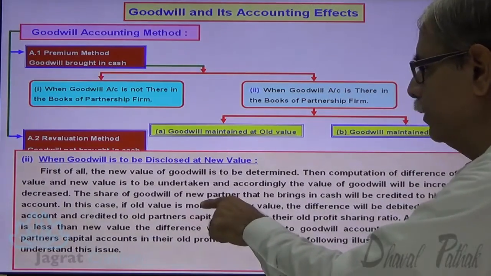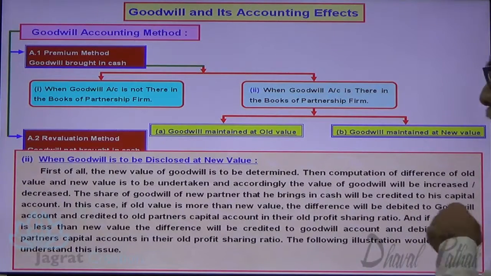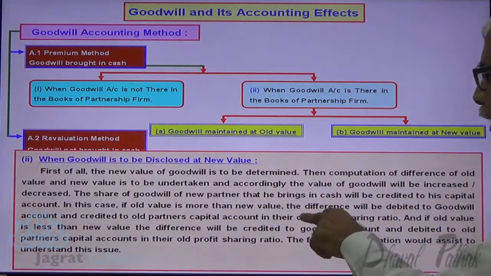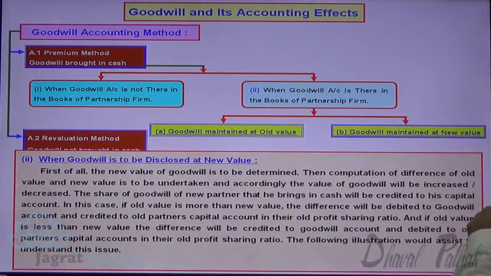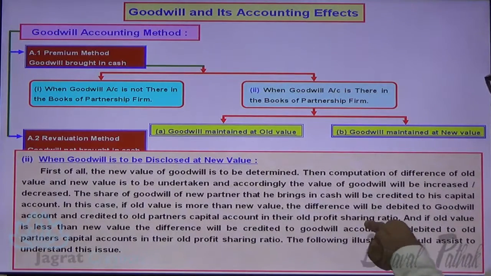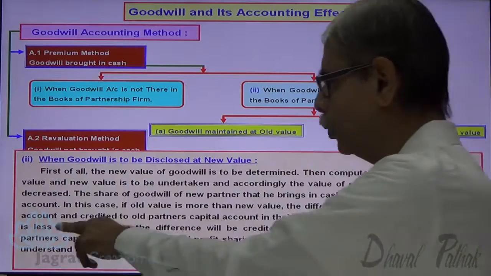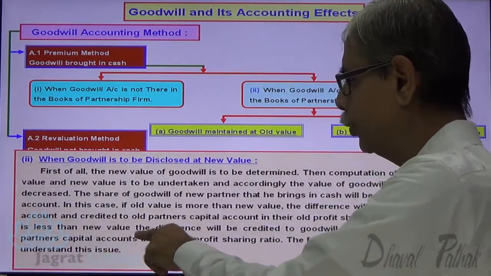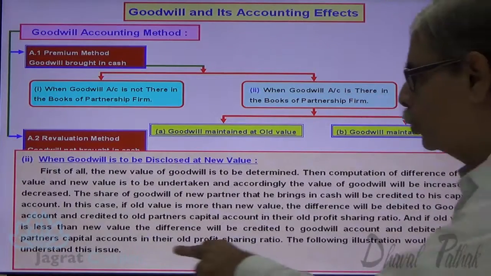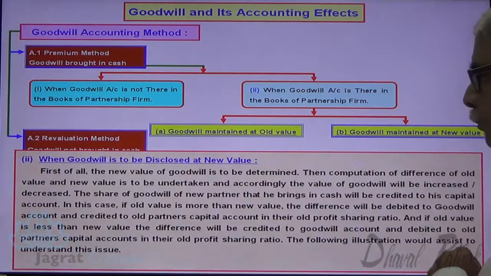The share of goodwill of our new partner that brings in cash will be credited to his capital account. In this case, if the old value is more than the new value, the difference will be debited to the goodwill account and credited to the old partners' capital accounts in the old profit sharing ratio. And if the old value is less than the new value, the difference will be credited to the goodwill account and debited to the old partners' capital accounts in the old profit sharing ratio. The following illustration would illustrate this.